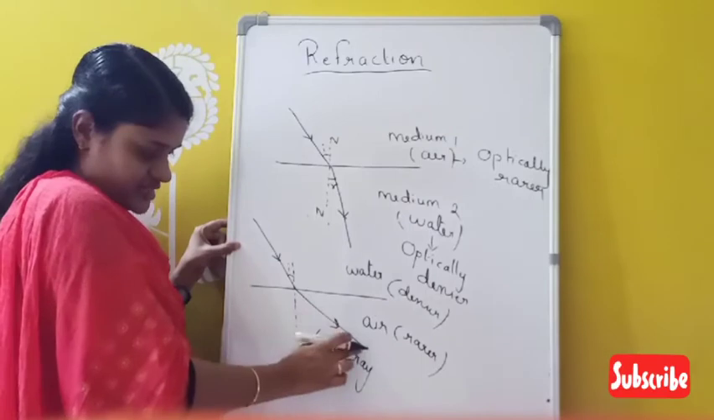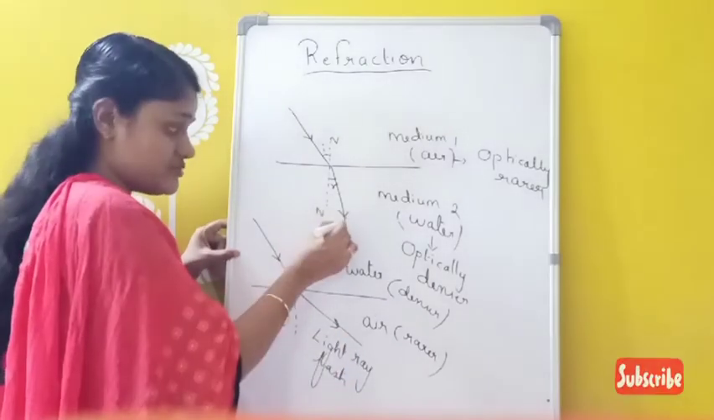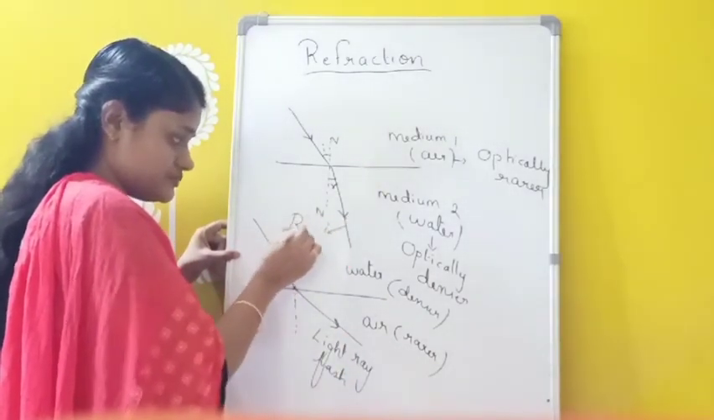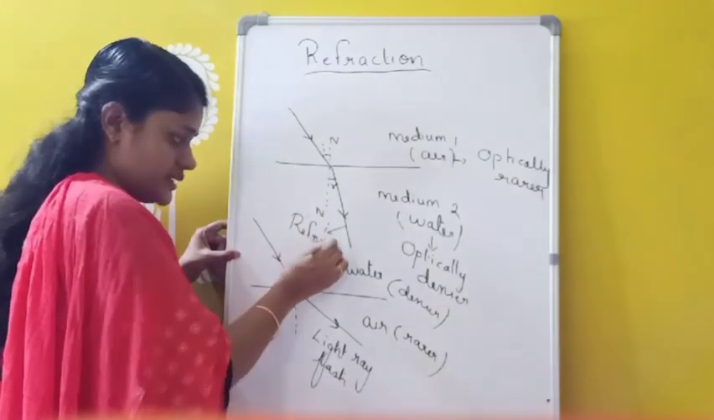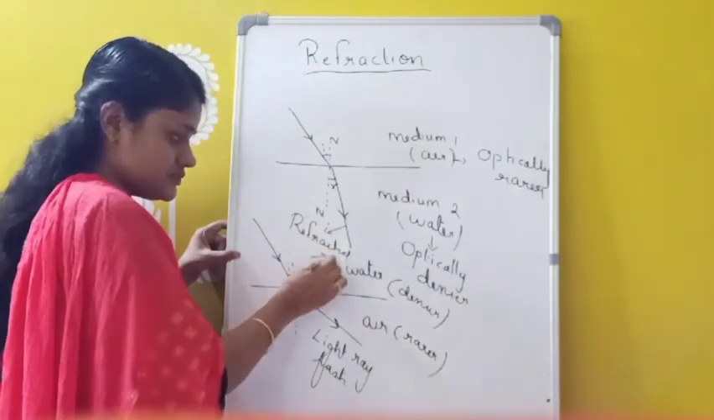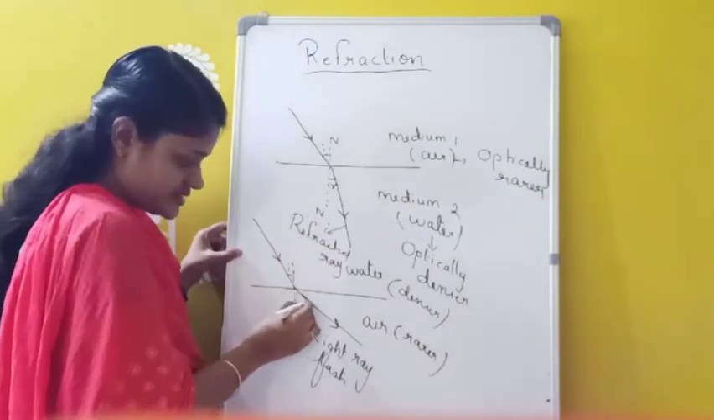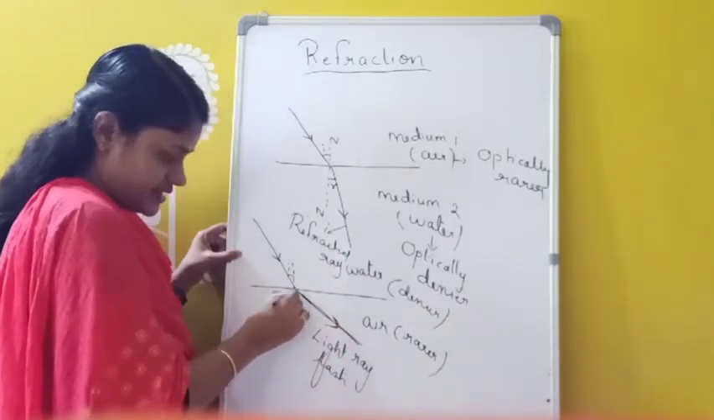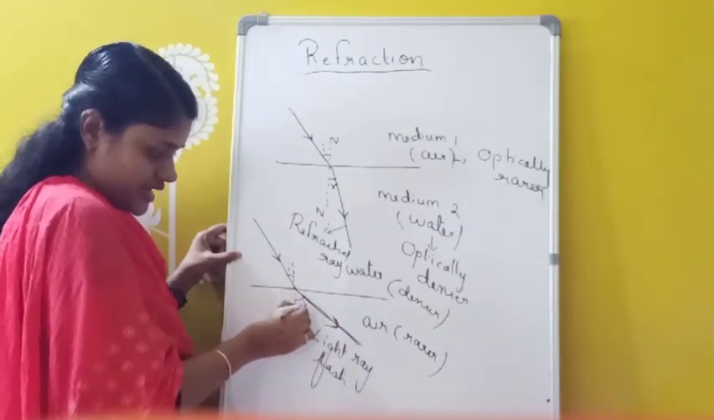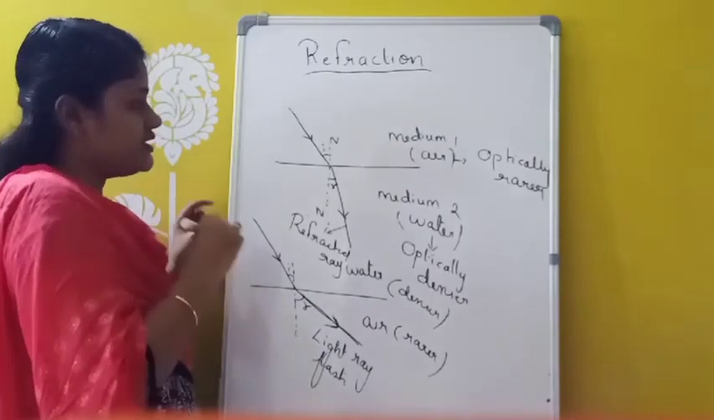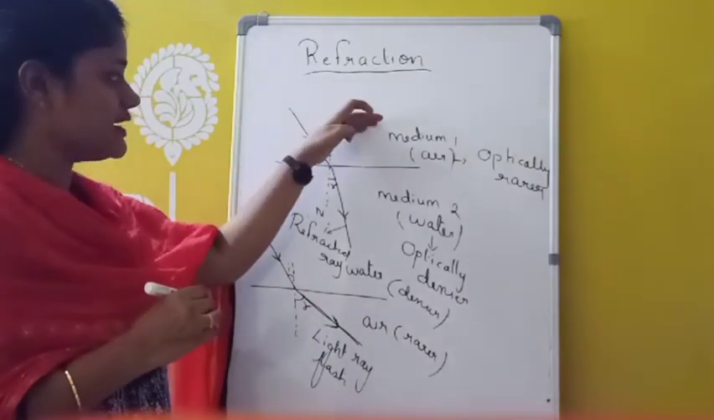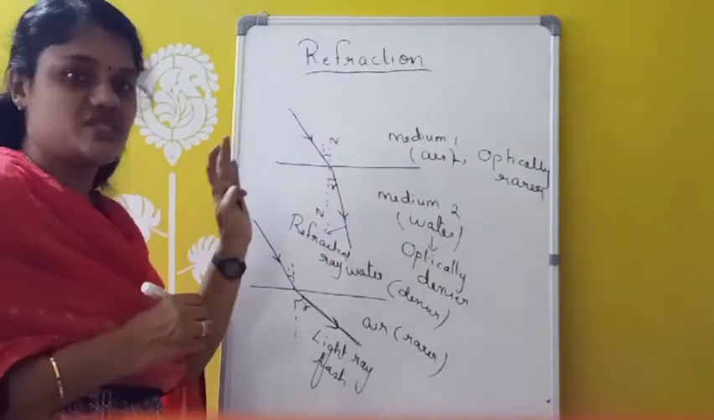And here this is a refracted ray, this is refracted, not reflected. So the angle between the refracted ray and this normal is called as which one? Angle of refraction. So whenever light travels from one medium to another medium, the light ray will bend.